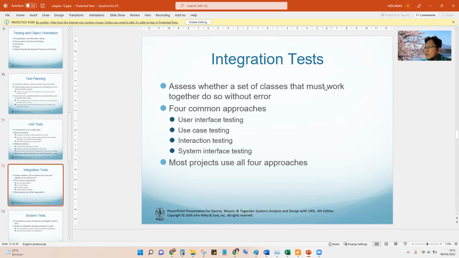A set of classes must work together, usually this needs more than one class. For example, a student proposes a course, so we need the student class and the course class, and maybe also the lecturer who teaches the course. There are three classes, and of course we need to check first the unit test for the lecturer